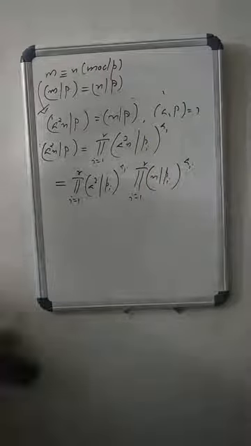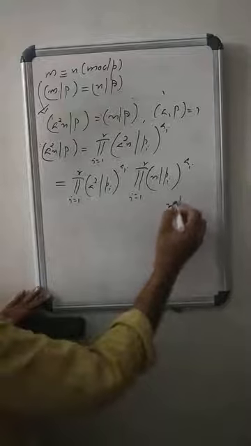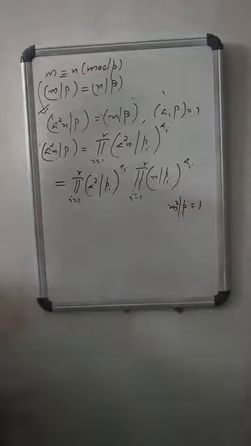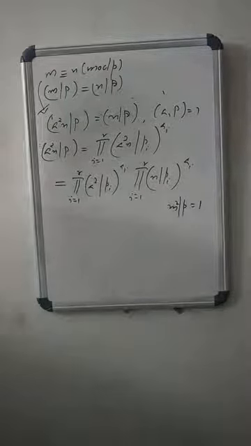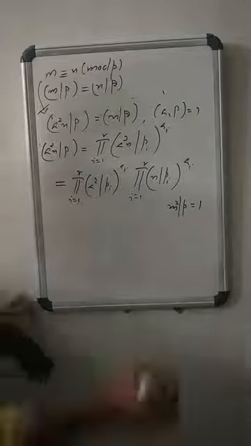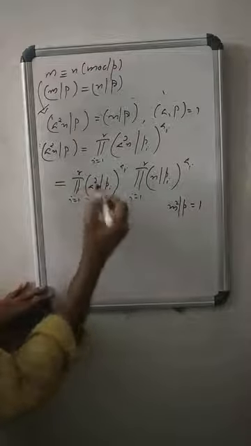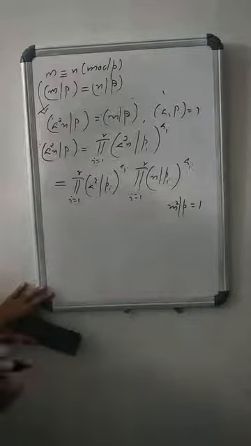But we know that for any odd prime P, (m²/P) is always 1. So what is (a²/Pi)? That is again 1 itself.